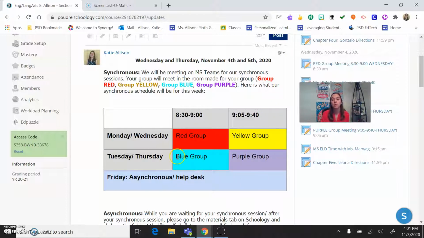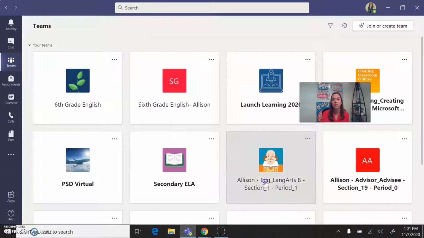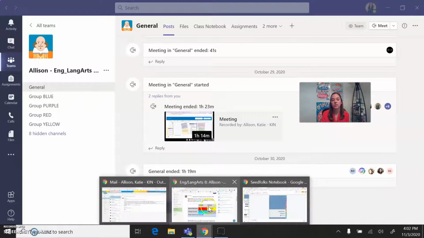DeMonte, you were a part of the blue group, which means you're going to be with me from 8:30 to 9. We meet on Microsoft Teams, and when we look at Microsoft Teams, we go to the team that looks like English class, and we're going to meet here where it says blue, group blue. Okay, so we meet there from 8:30 to 9 on Tuesdays and Thursdays.